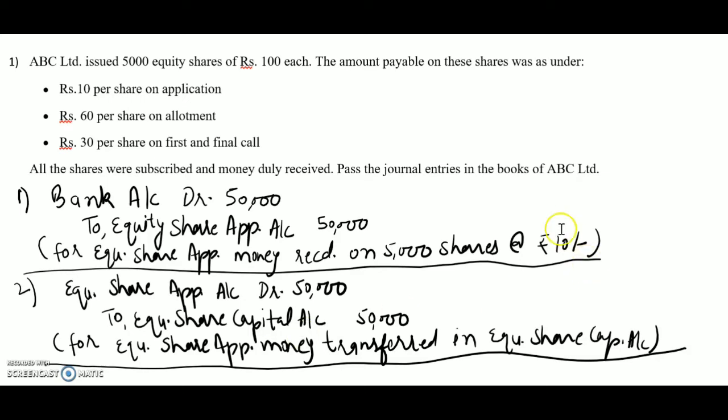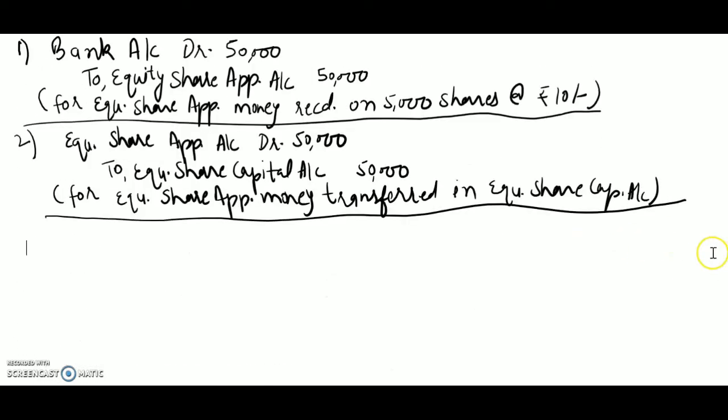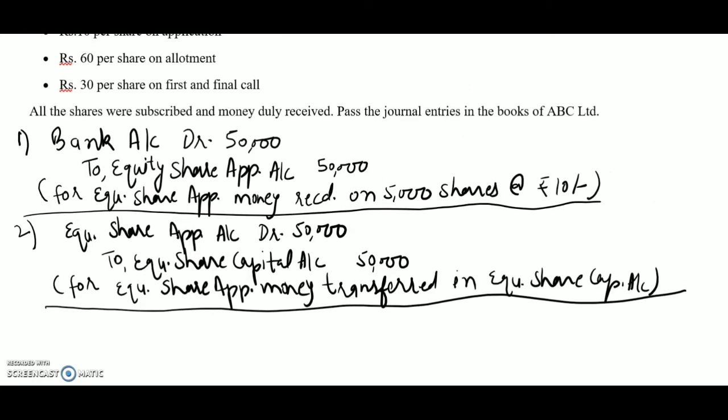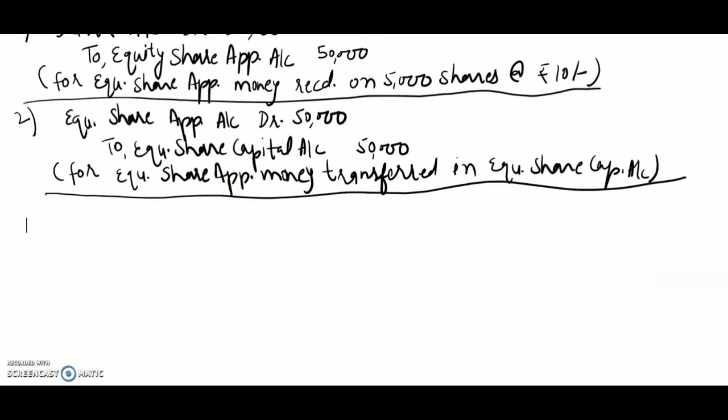So we will write this. So we will do a transaction regarding allotment money due and the allotment price is rupees 60. So the next transaction will be when allotment money is due.